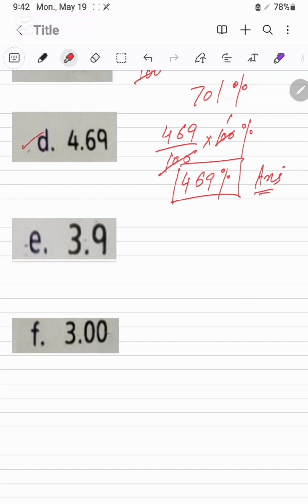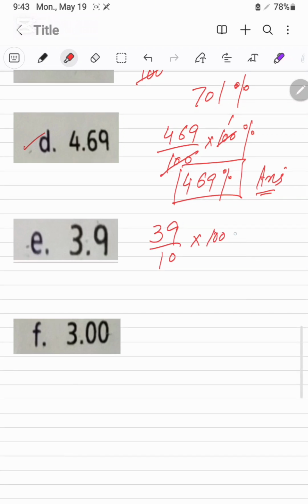Now it is E part. It will be converted into simple fraction 39 over 10, and to convert into percentage we will multiply with the 100%. 10 will be cancelled with this one. 39 into 10%, it is the 390%.